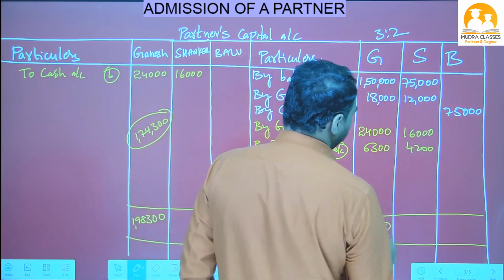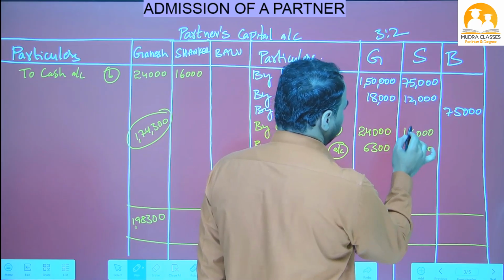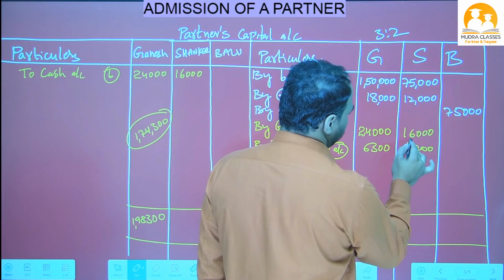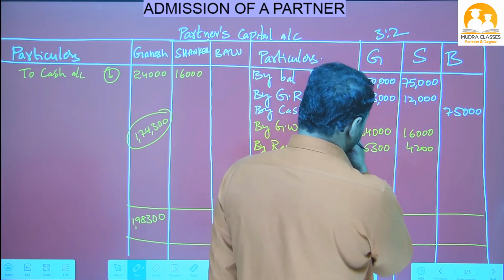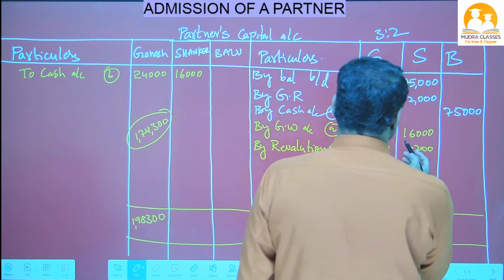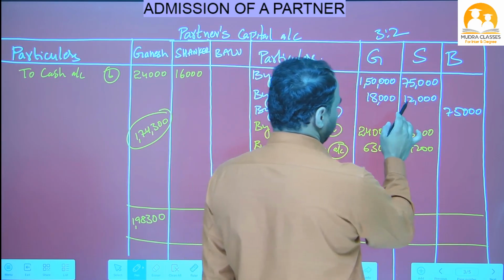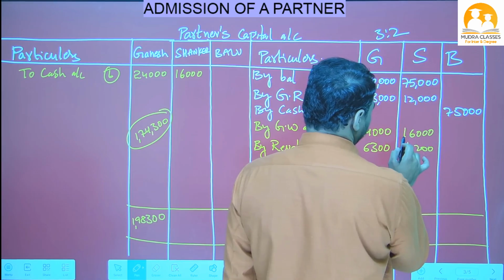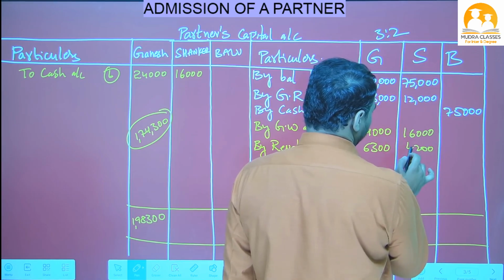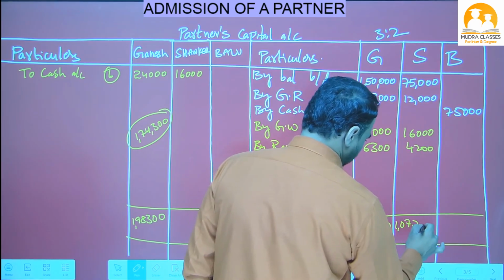Now do the total for Shankar also, Nana. One more time we'll do it: 75, 85, 87, 97, 103, 1,07,200.